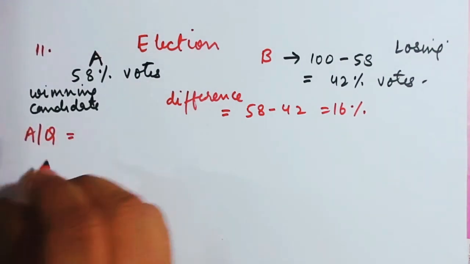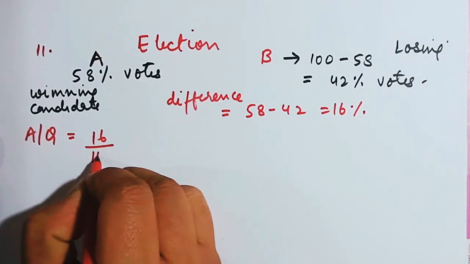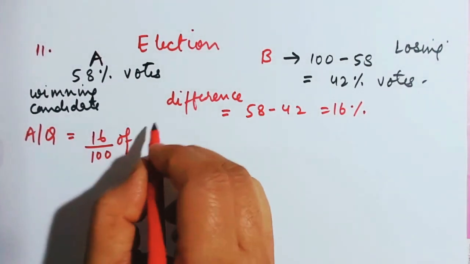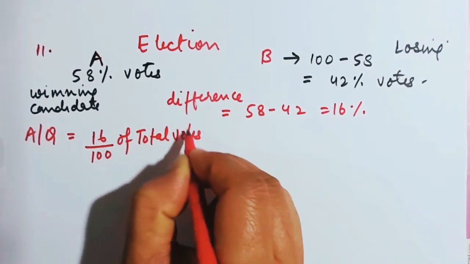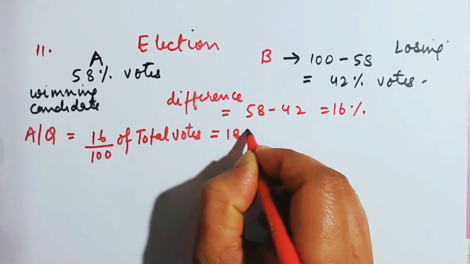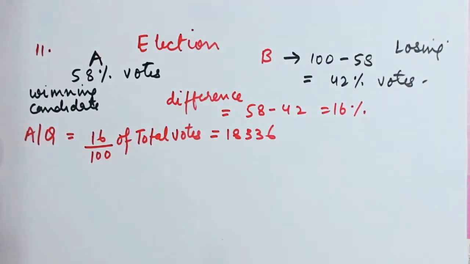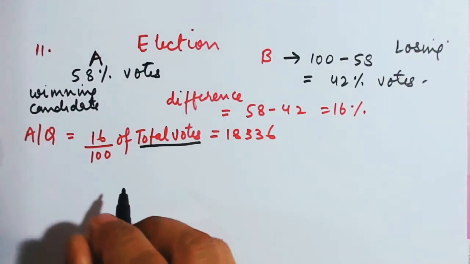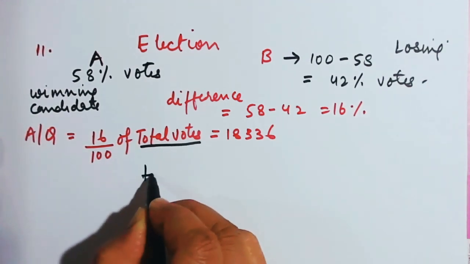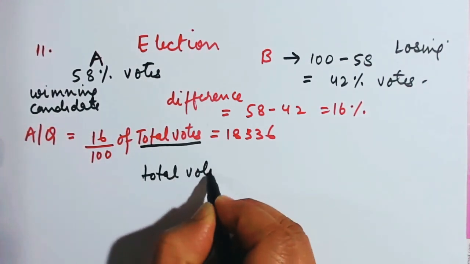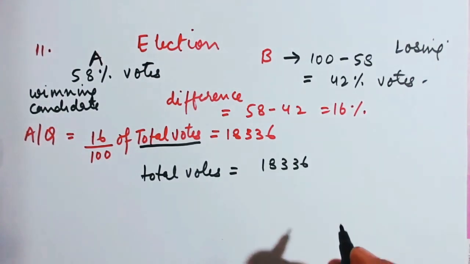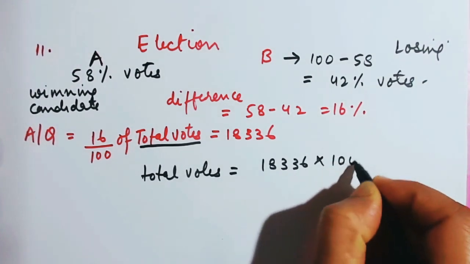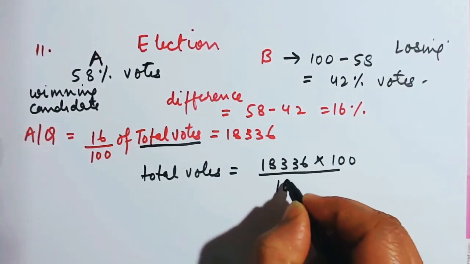According to the question, this 16% of total votes is equal to 18,336. So how to find the total votes? Your total votes will be equal to 18336 times 100 divided by 16.